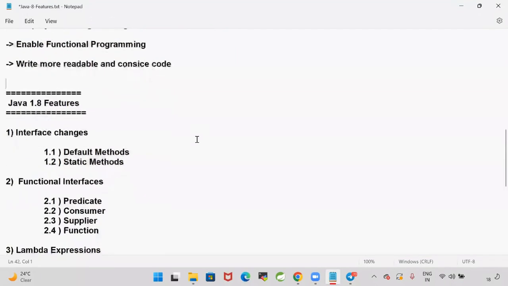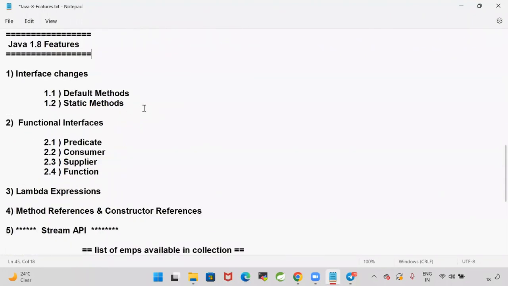Sir, you are saying so many great things about Java 1.8. What are those features actually? What are those features which were introduced in Java 1.8? The first thing is, up to Java 1.7, we can write only abstract methods in the interfaces. But from Java 1.8, we can write concrete methods also in the interfaces.